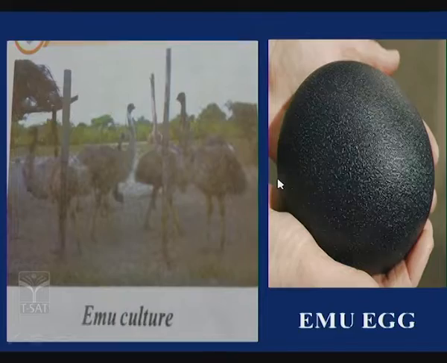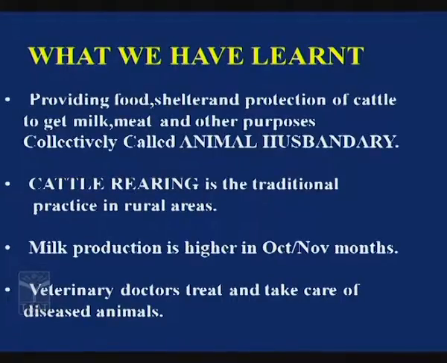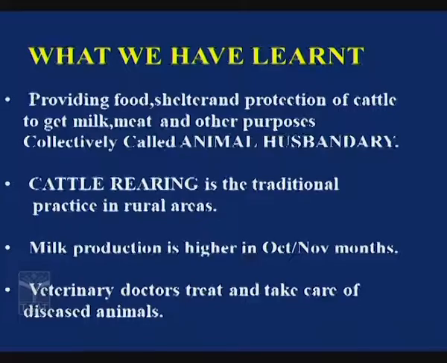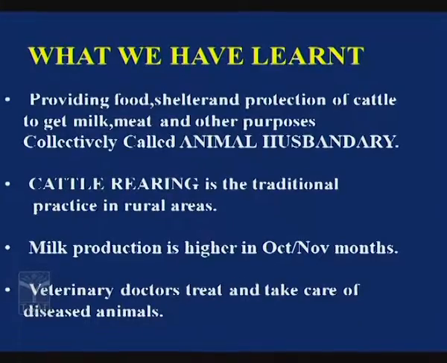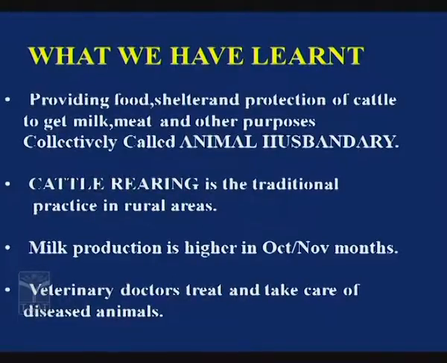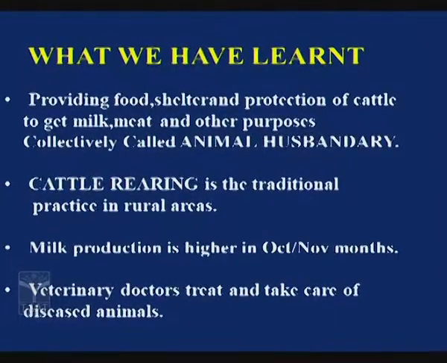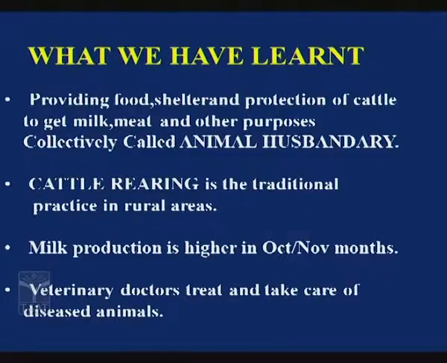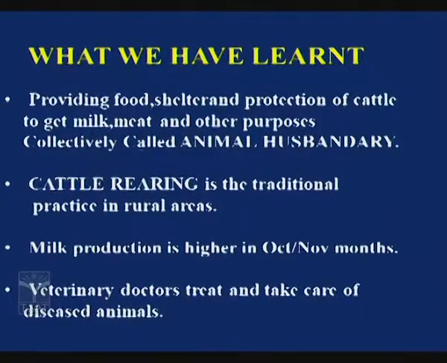Have you understood, children? So we have seen about poultry management. Let us recapitulate what we have studied till now. Providing food, shelter and protection to cattle to get milk, meat and other purposes is collectively called animal husbandry. Cattle rearing is the traditional practice in rural areas. Milk production is higher in October or November months.